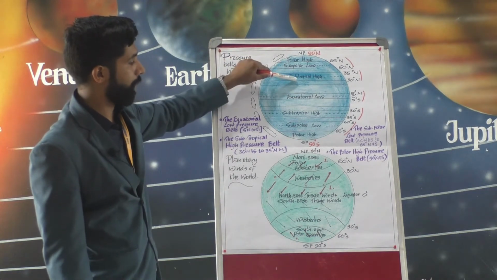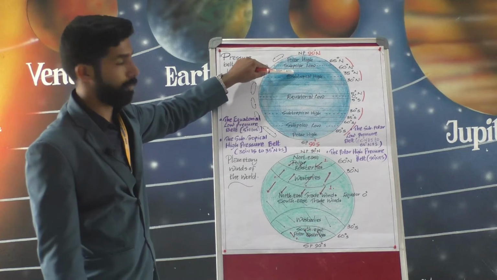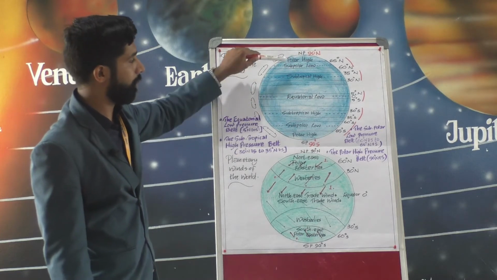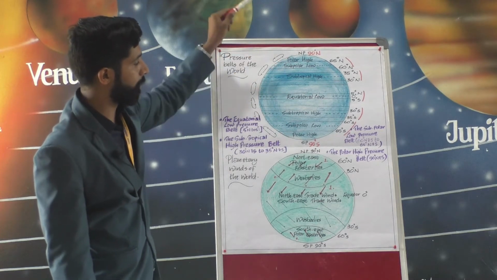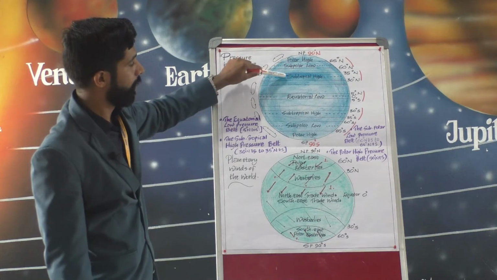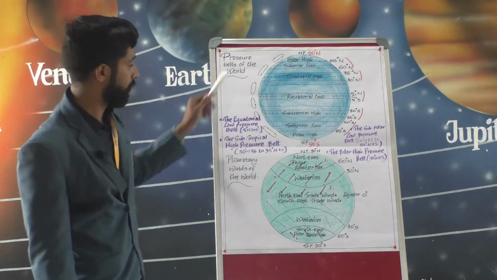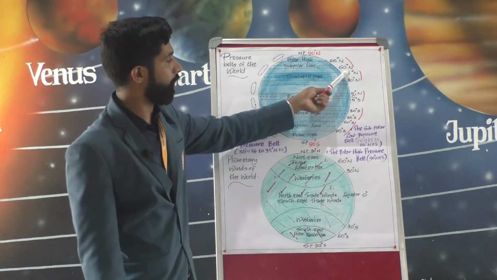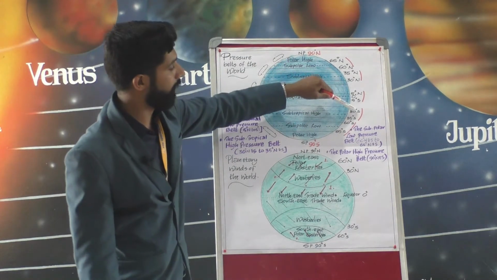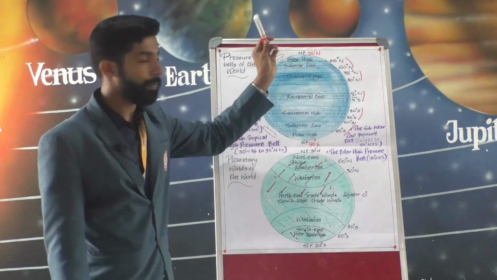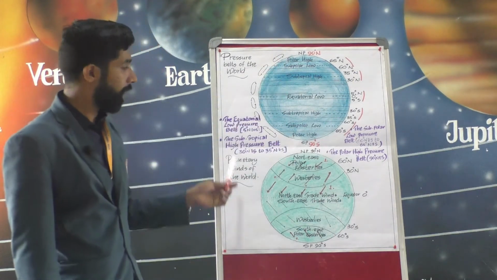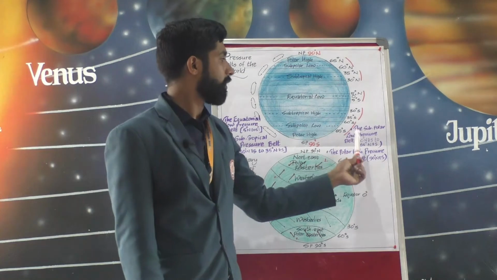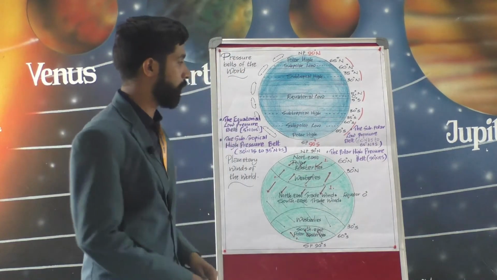In both hemispheres you can see the subtropical high pressure belt: 30 degrees north to 35 degrees north, and 30 degrees south to 35 degrees south.